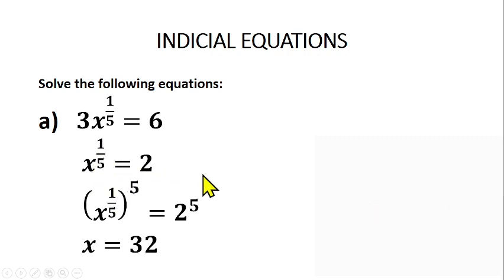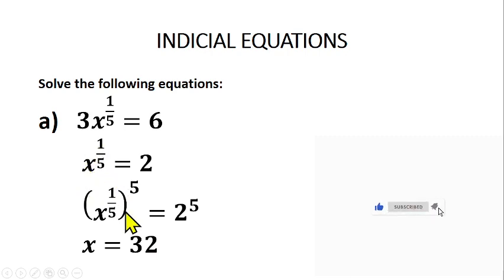If I have a square root, how can I remove the square root? I will square it. If I have a cube root, I will cube it. If I have a fourth root, I will raise it to the fourth. If I have a fifth root, how can I remove it? I will raise it to the fifth.